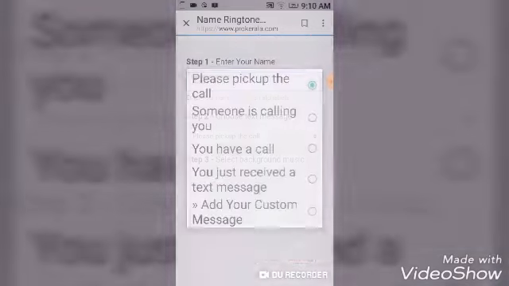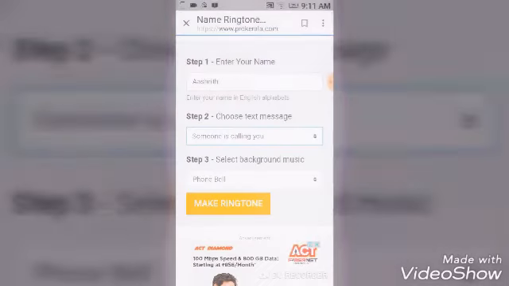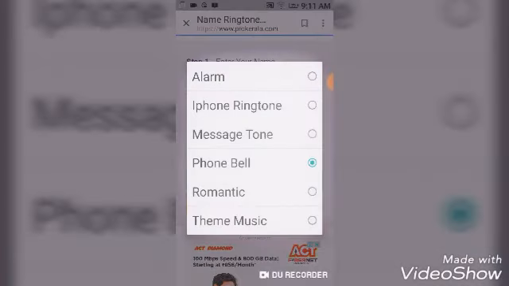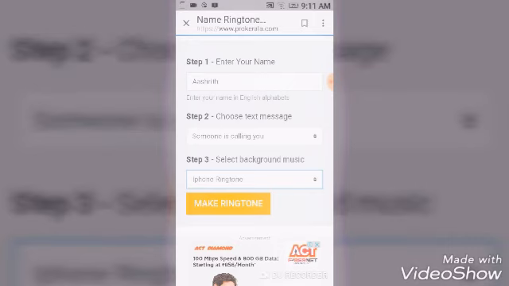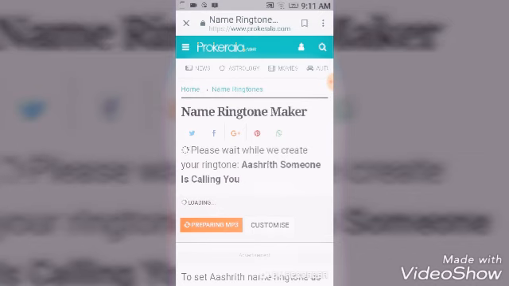And choose a text message. If you want anything, you can choose anything. I'll keep it as someone is calling you. Phone bell. iPhone ringtone. Make ringtone. I'll click. It will be loading for some time.